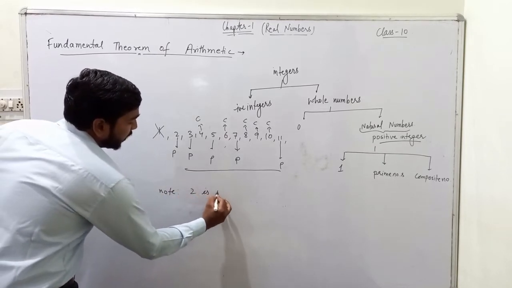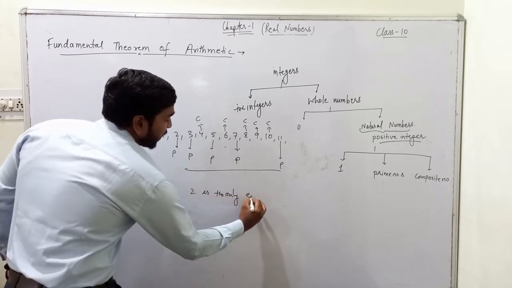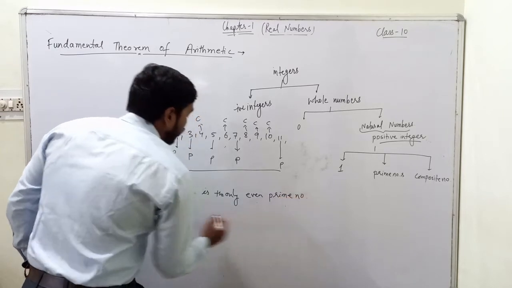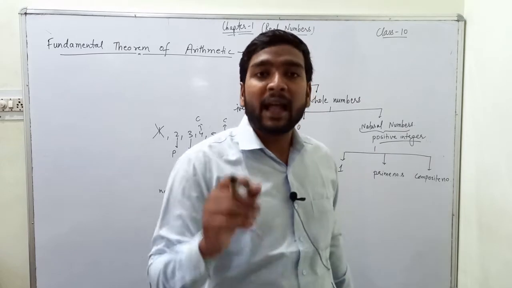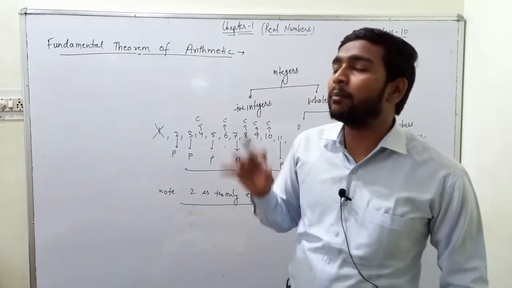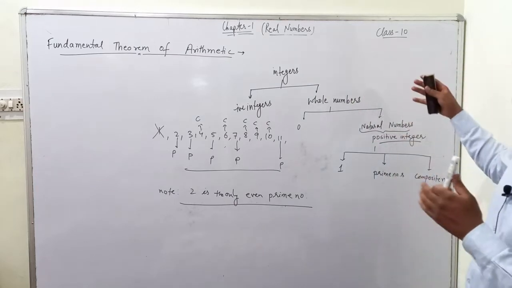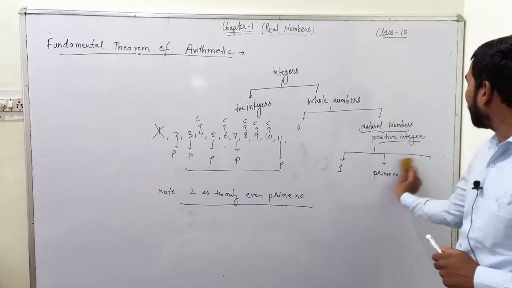So you must always remember that 2 is the smallest prime number and it is the only even prime number. Now, keeping all these facts in mind, we shall start the fundamental theorem of arithmetic.